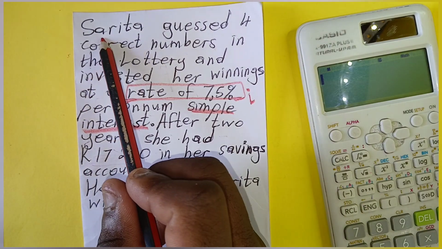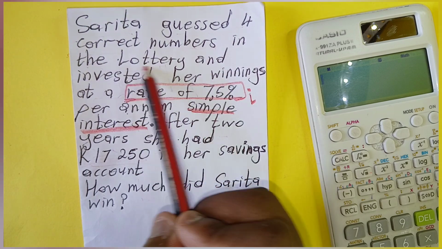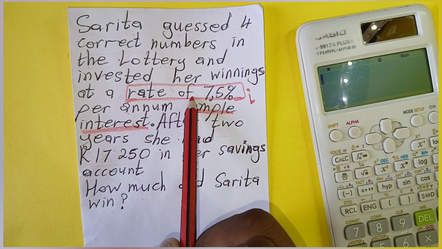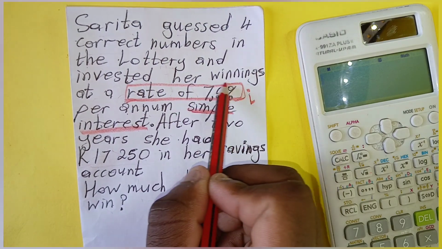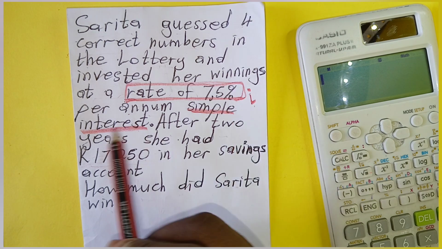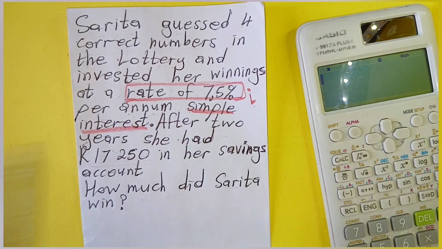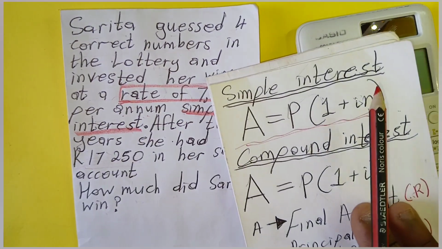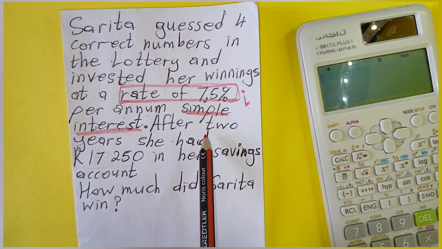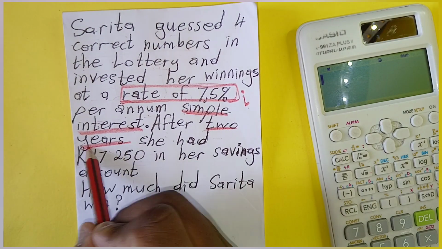It says that Sarita guessed 4 correct numbers in the lottery and invested her winnings at a rate of. So here they gave us the rate, and our rate we know represents small i, per annum simple interest. And they told us that it is simple interest, meaning that this is the equation that you must use for simple interest. After 2 years, do you see the way they give you n?